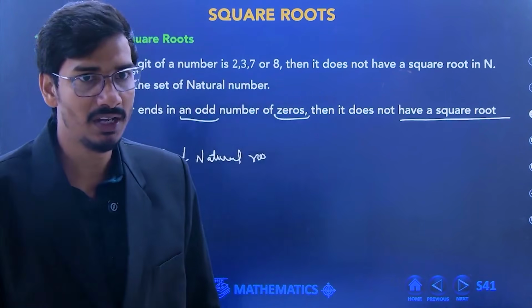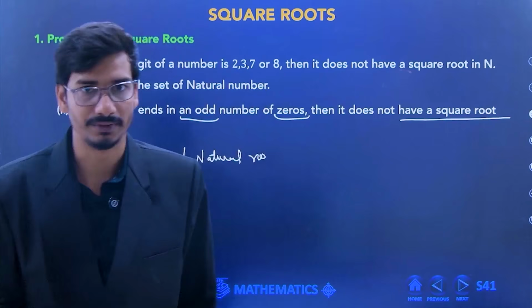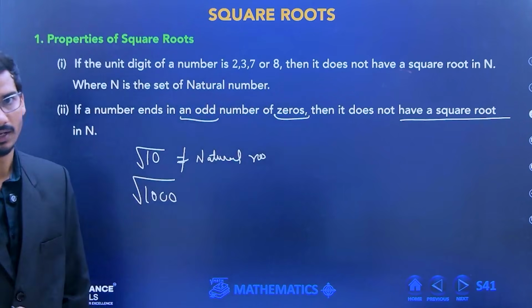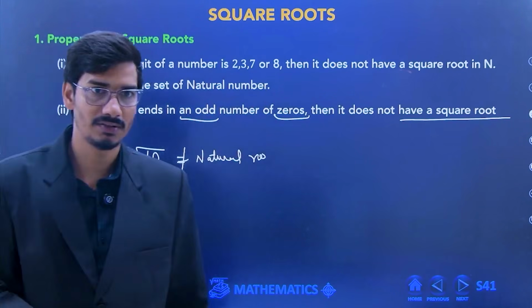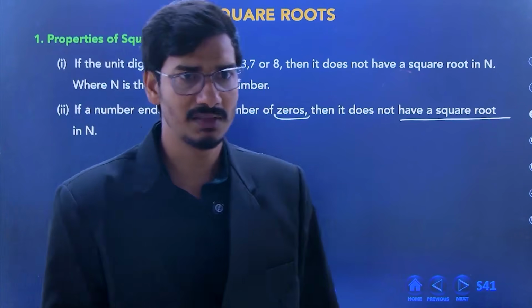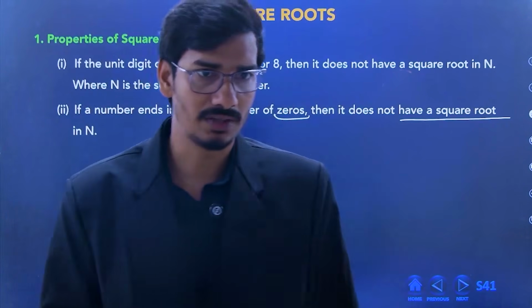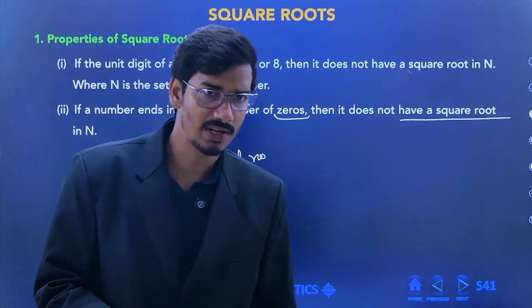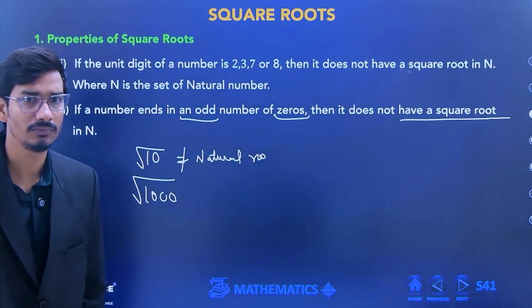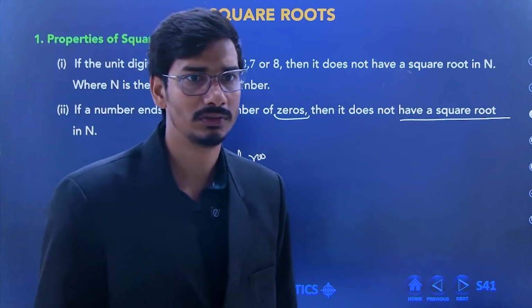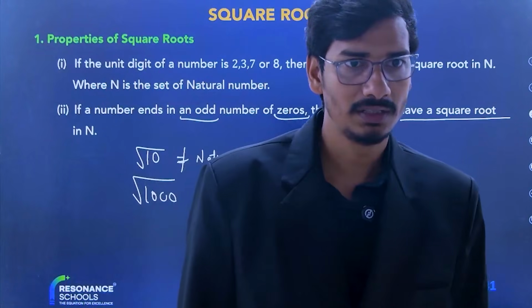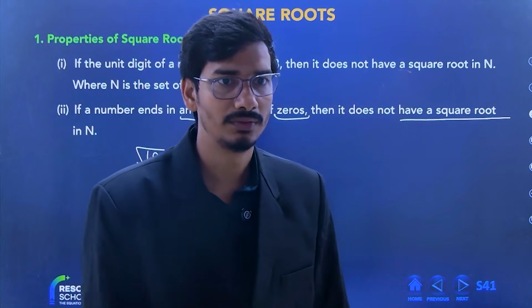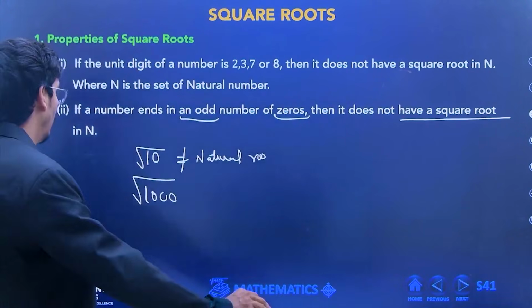I will explain, beta, how to find the square root of any number. Don't worry. When I explain that, you will get whether a number is a perfect square or not, and at that time I will also explain this point.